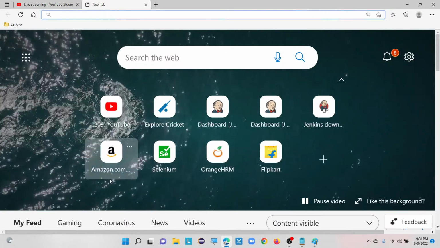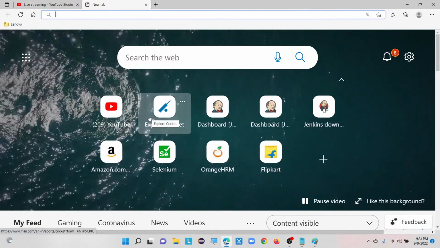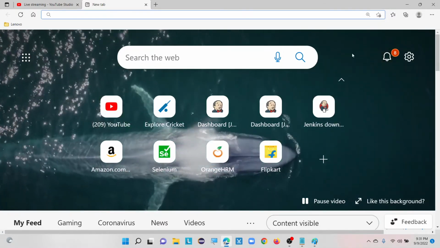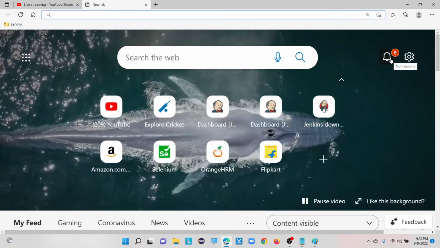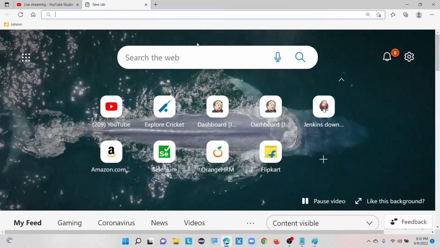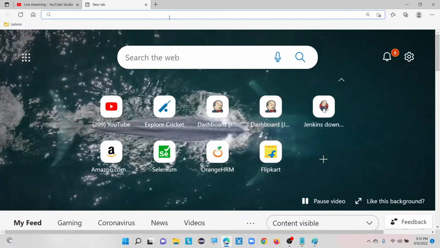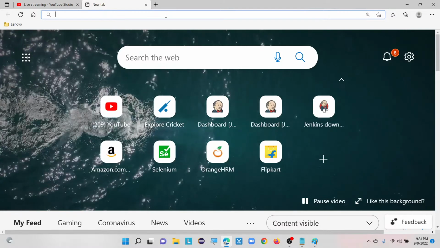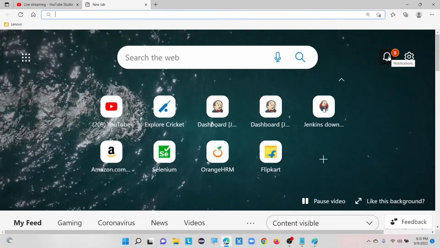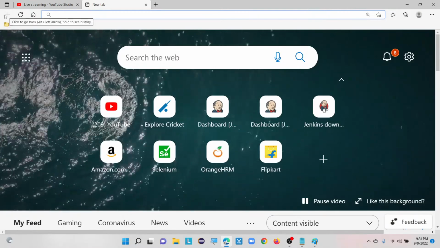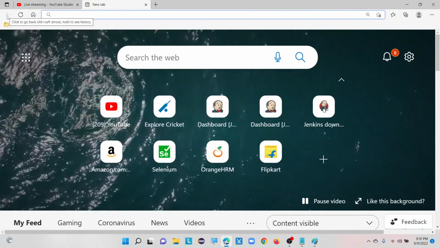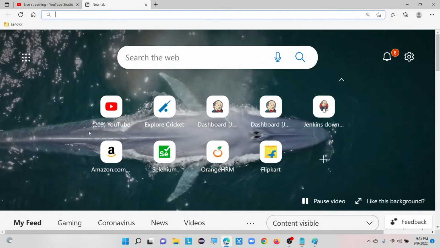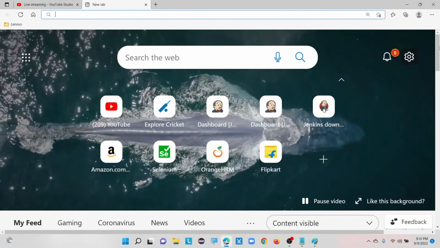So now I am currently logged into my account, but I did not take logout. Now I am going to take logout by clicking on this button. Once I click on this logout and press on this back arrow to go back, you can see what is happening: again it is showing me the same page, because I have already logged out from my account.